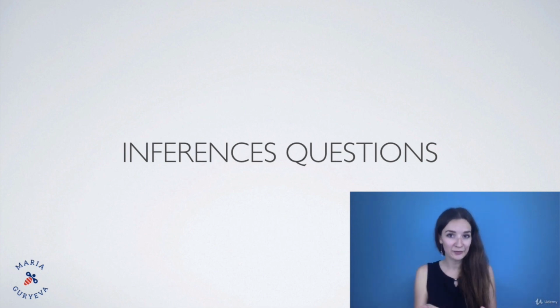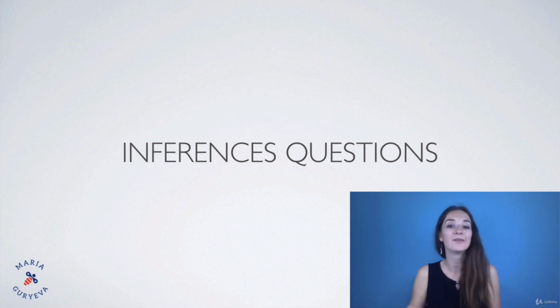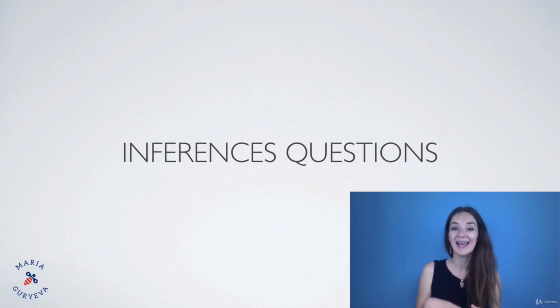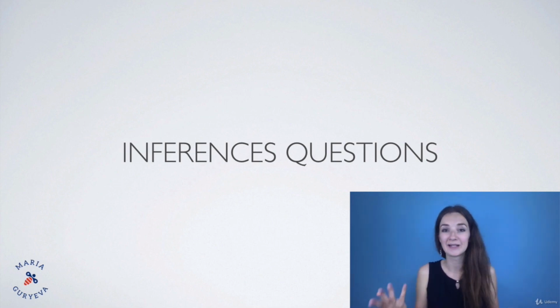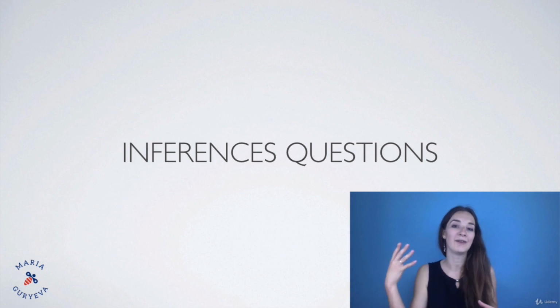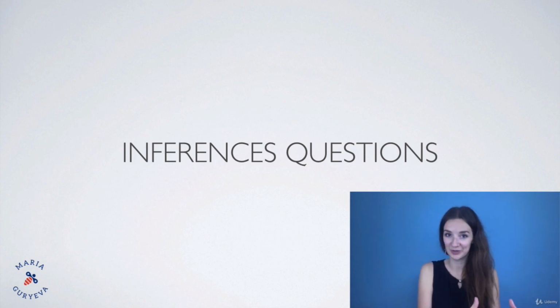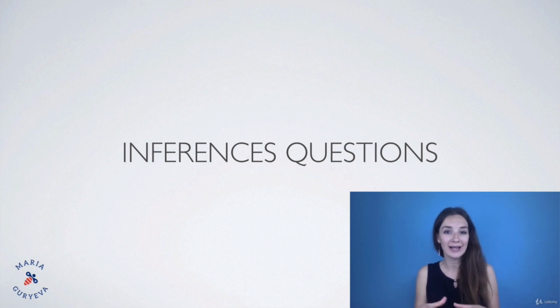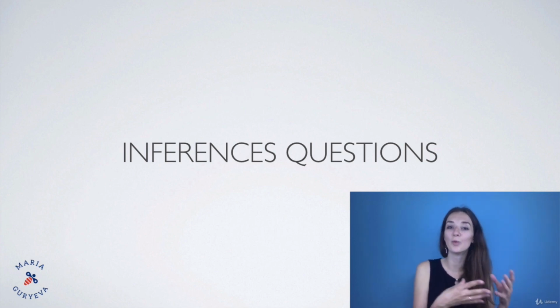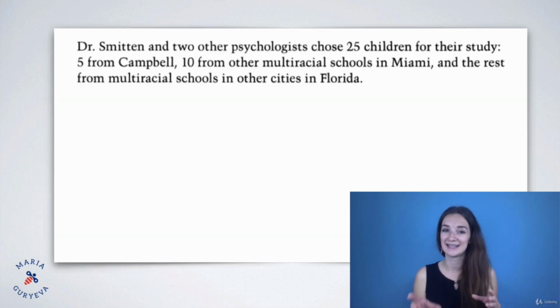They're the second most popular question type after the details questions. The majority of your questions in the reading will be details questions, but the second most frequent question type would be inferences. They're a little more advanced because they always ask you not about something that you just read, but about something that you have to guess. Something that is obvious, but you still have to make your own conclusions. Okay, let's have a look at inference questions and discuss what we do so that our job becomes very easy. So let's have a look at this example.